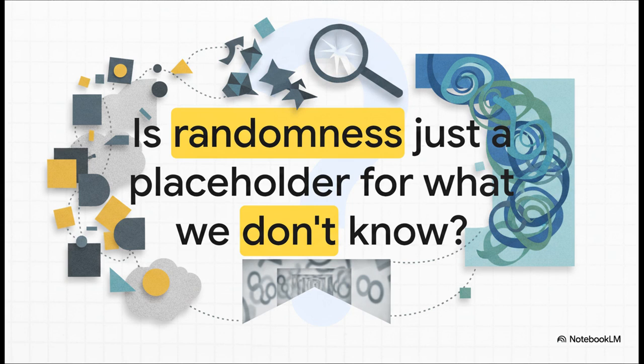So the FBA proposes this really fascinating shift in perspective. What if randomness isn't a property of the universe at all, but instead it's just a label for our own incomplete knowledge? What if it's just a placeholder we use for things we can't see, like missing resolution or hidden connections, or maybe just a past that's getting harder and harder to piece back together? In this view, randomness describes the limits of our description, not nature itself.